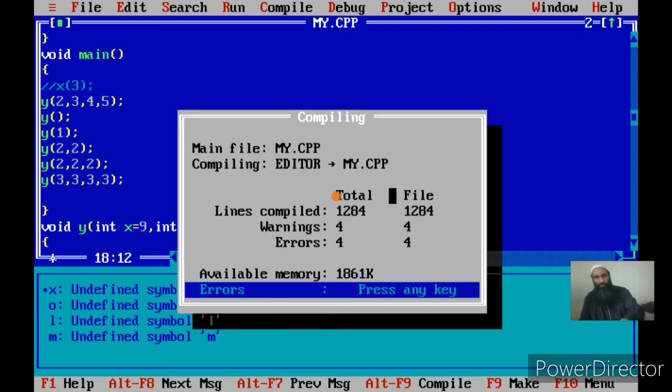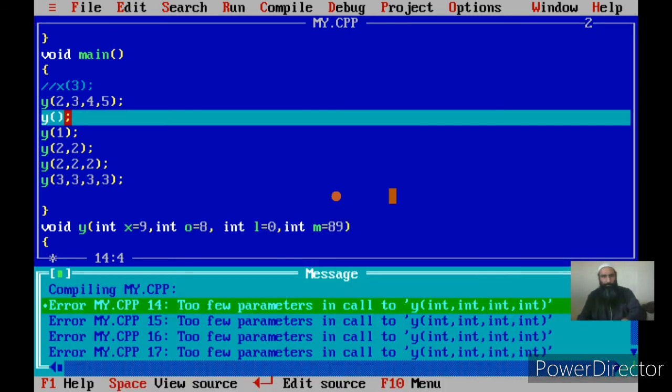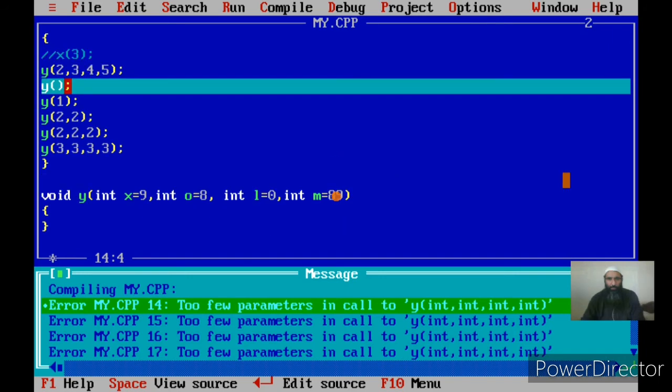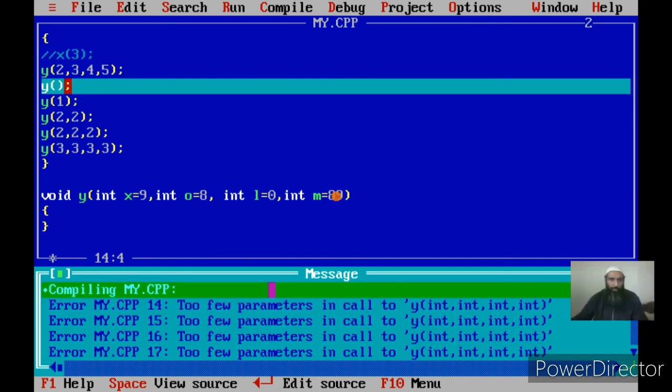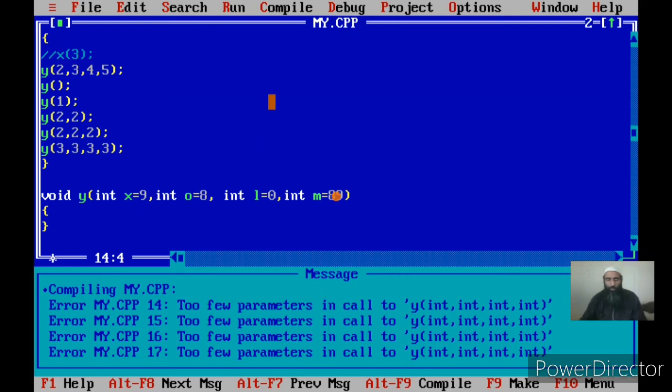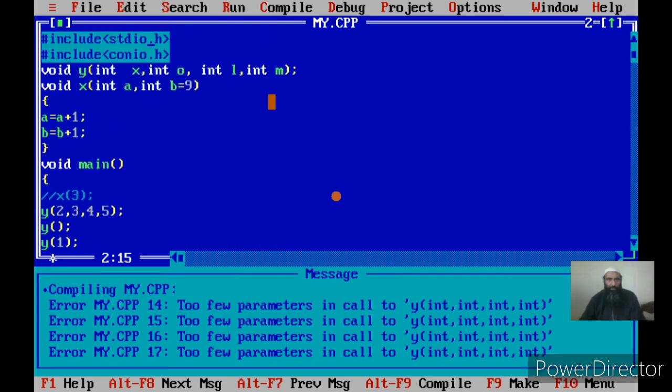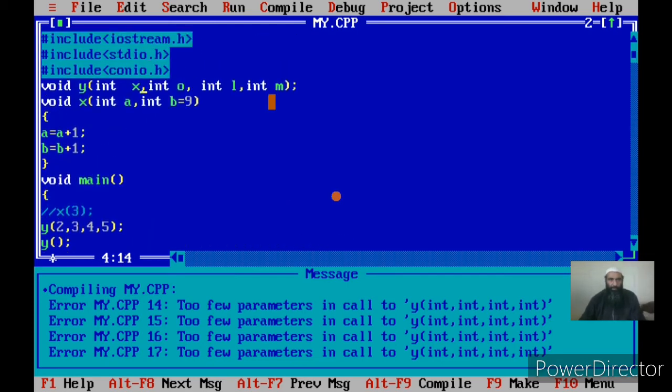Now let us make a call to the function void, and the error is there. So we got an error. Why? Because we have made a call to the function before we have defined it, and as I told you, there is a rule that the default values are to be specified in the prototype. Now instead of specifying the default values in the function declarator, we have to specify them in the function prototype.